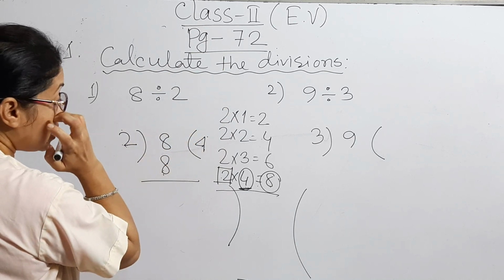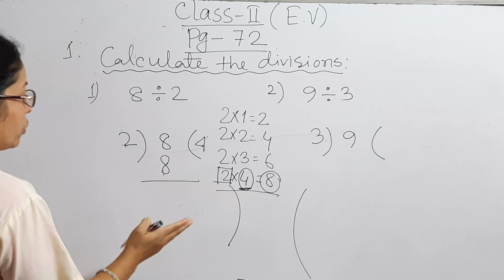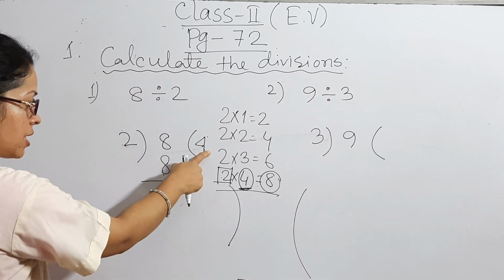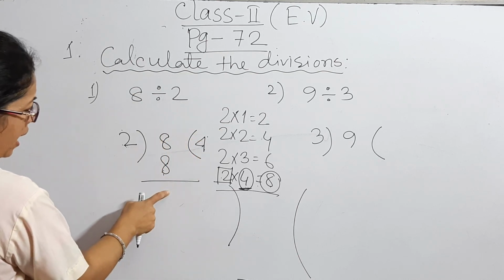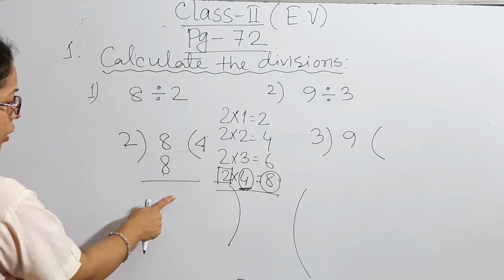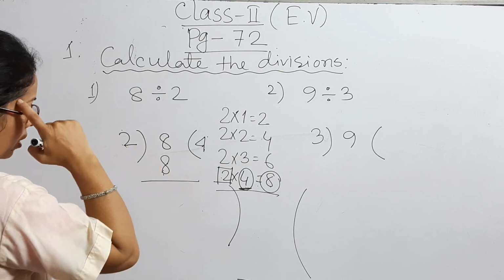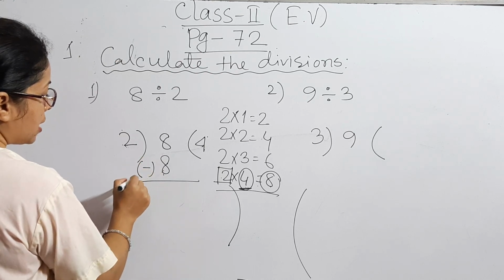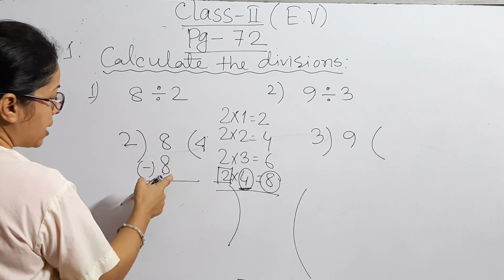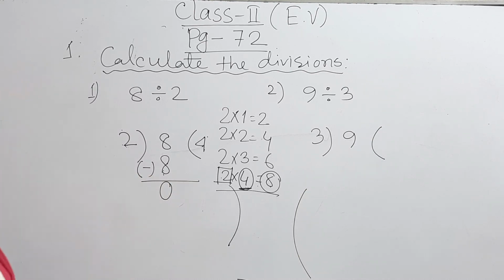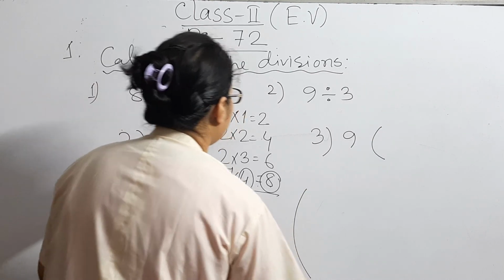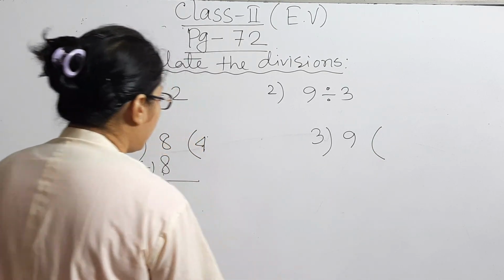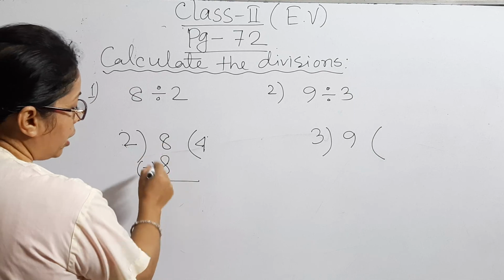Just now I will show you the name of each part. Okay, dear students, keep in your mind that after divide it will be subtraction. 8 minus 8 becomes 0. Clear? This way you will do the divisions. Now I will show you the names of the 4 parts in your divisions.